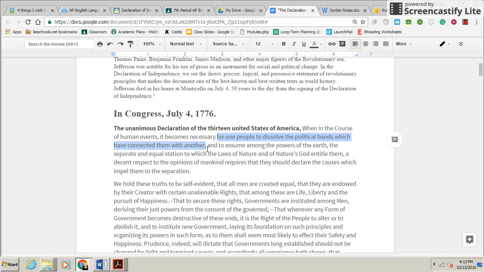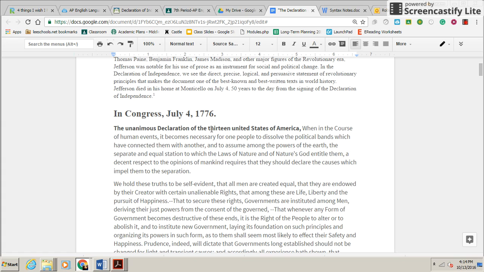So here, this is interesting because for one and to another, these pronouns are really important because they are being used to separate the two groups of people. They're also used as a replacement. This one group of people, these are the people who live in what we now call the United States. And with another, these are the people who lived in England. So instead of saying America to separate themselves from England, they use these really vague pronouns to kind of distance themselves from the situation.